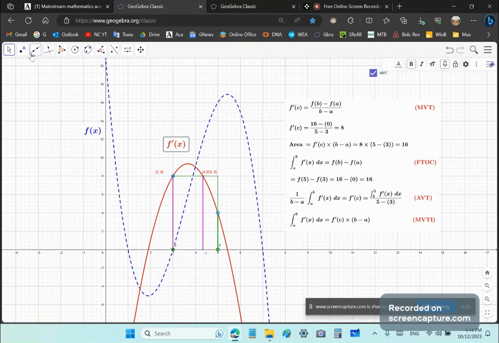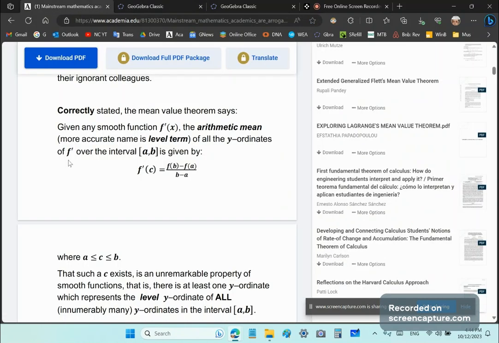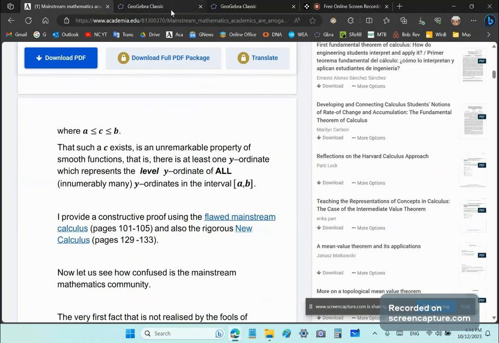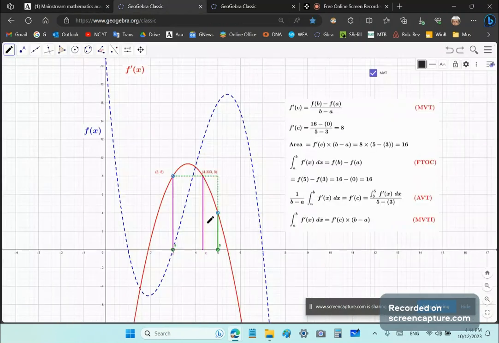Okay, what is that? In what region is that? Let me show you. In this region. Okay, all the ordinates in this region. All right, understand? Okay, so the fools of mainstream academia have never understood the mean value theorem, much less calculus or mathematics or number. So that such a c exists, as you see inside here, is unremarkable. It's a property of all smooth functions.